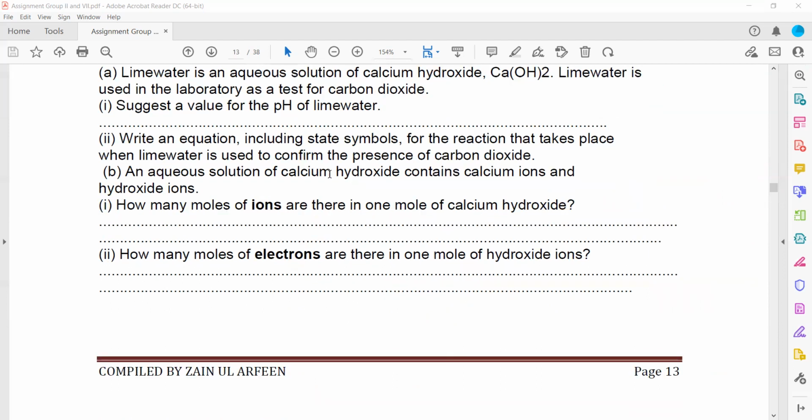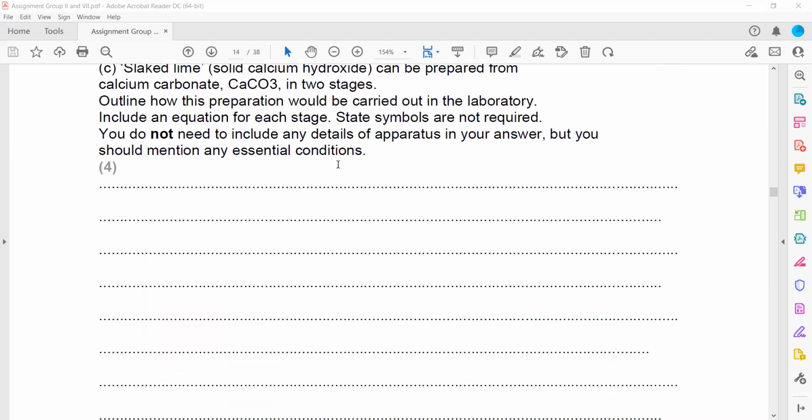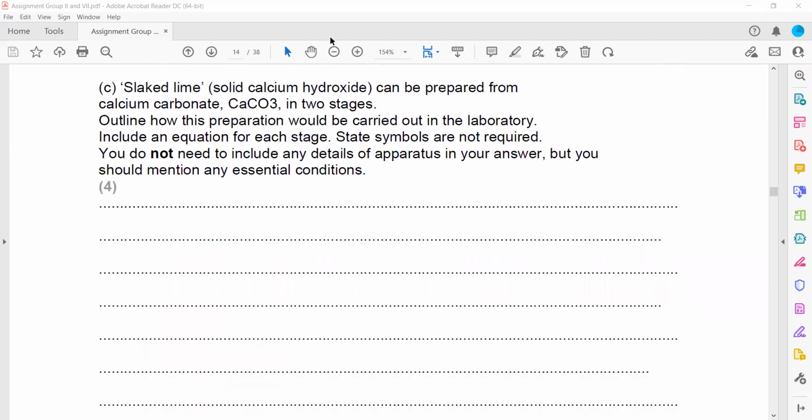So you just have to use the mole ratio. The slaked lime, calcium hydroxide, can be prepared from calcium carbonate in two stages. Outline how this preparation would be carried out. Include an equation in each stage. State symbols are not required. You do not need to include any detail of apparatus, but you should mention any essential condition.